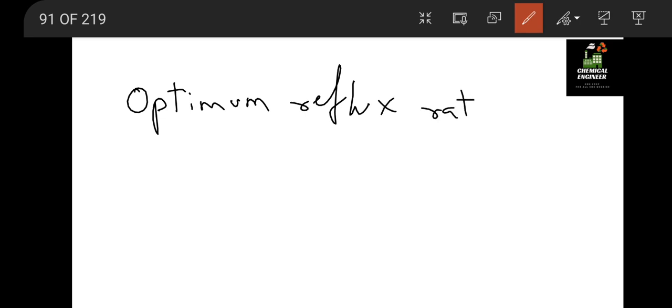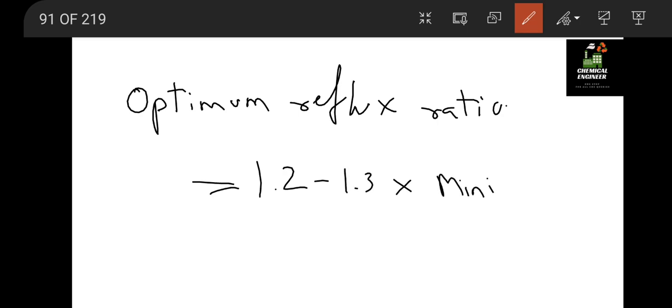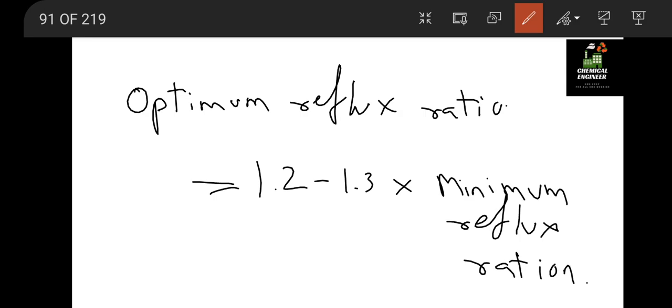Similarly, we have one other formula: optimum reflux ratio is equal to 1.2 to 1.3 times the minimum reflux ratio. Okay, we have different formulas as well for distillation, but those formulas can be calculated or directly estimated using the mass balance.